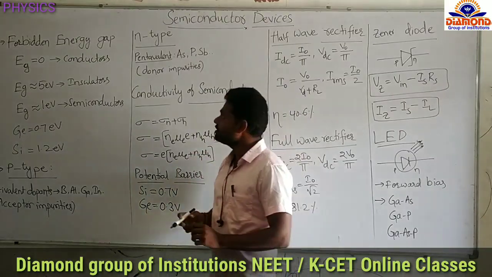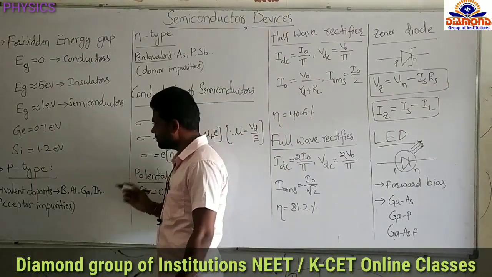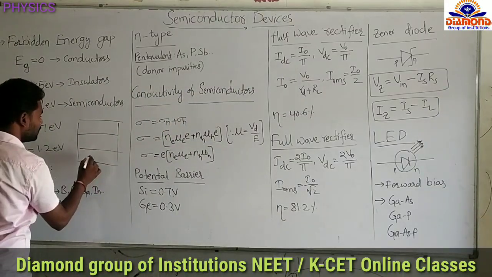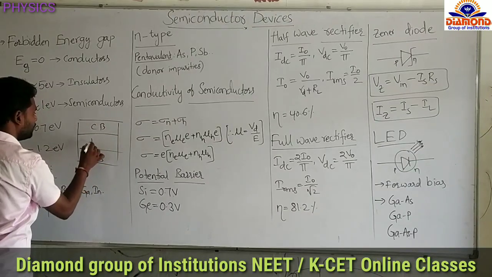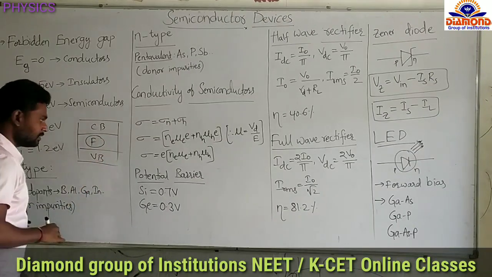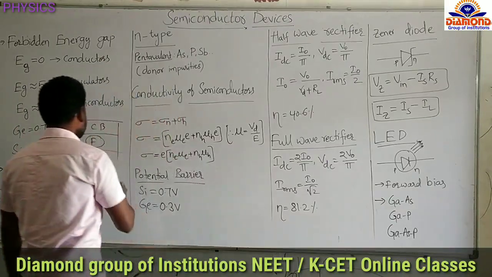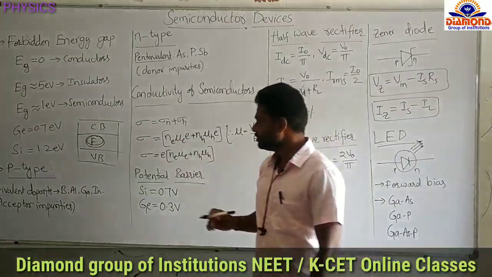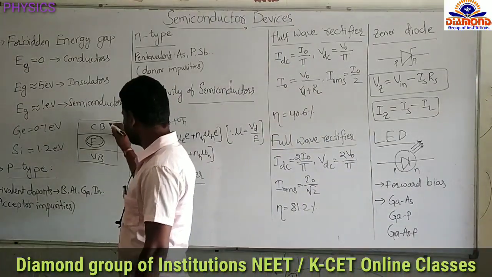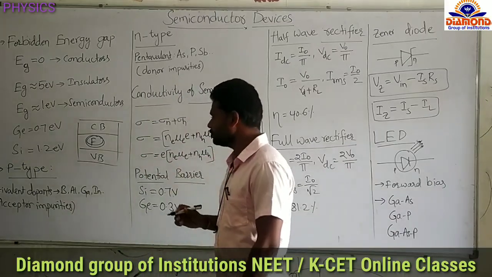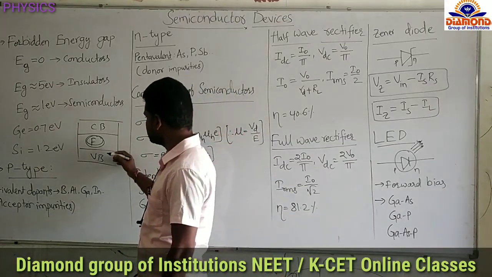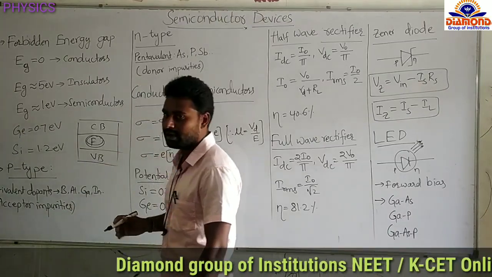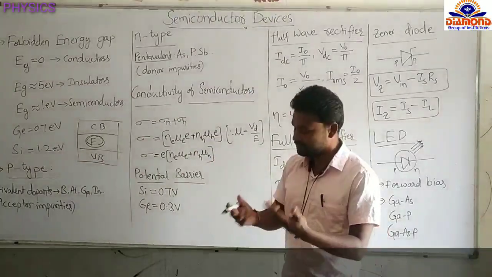Now, in solids we have three energy bands. What are those energy bands? We have the valency band, the conduction band, and the forbidden energy gap. This forbidden energy gap separates the valency band and the conduction band. In the valency band we have the bonded electrons, and in the conduction band we have the free electrons. If these electrons get sufficient energy, more than the forbidden energy gap, then the electron will jump from the valency band to the conduction band, and that material will behave as a conductor.